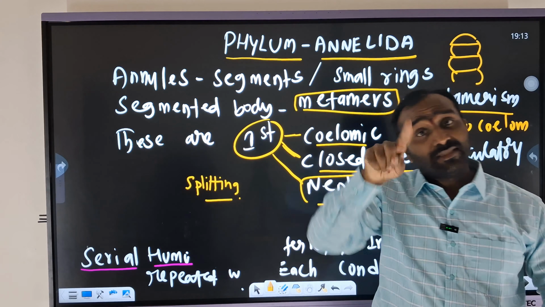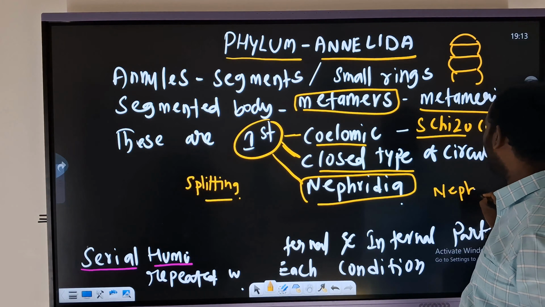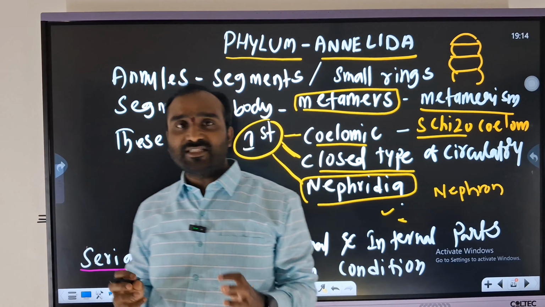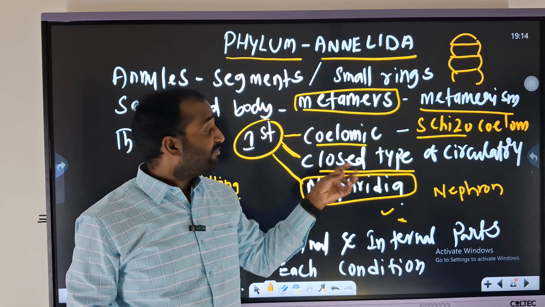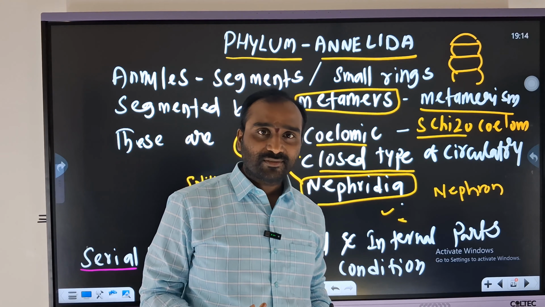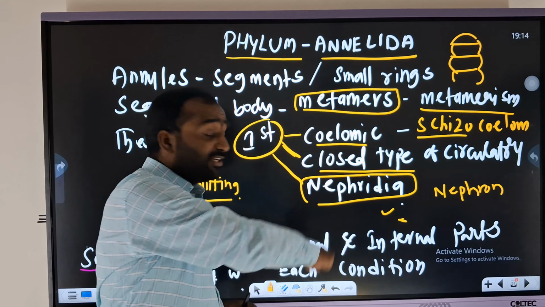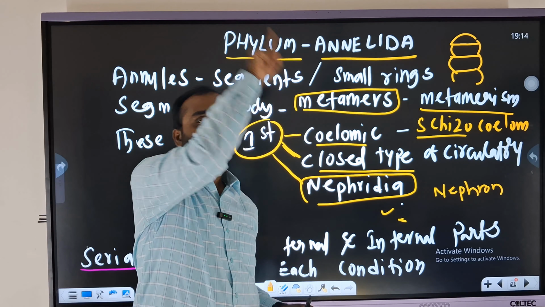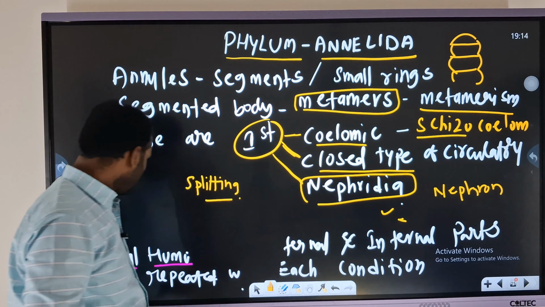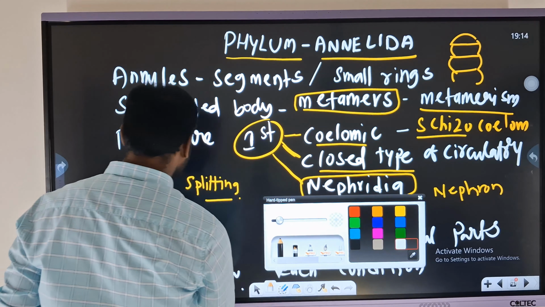We have a nephron. The term nephridia, nephron. Nephridia are tubular structures present in the lower organization. But nephron is a tubular structure involved in excretion. Similarly, the nephridia in the lower organisms has transformed into a higher organization as a nephron. Am I clear? And one more important thing here, serial